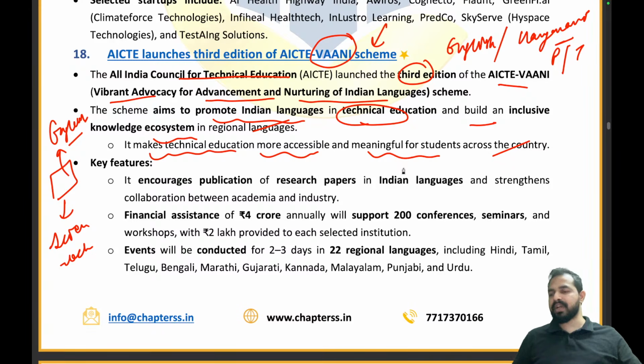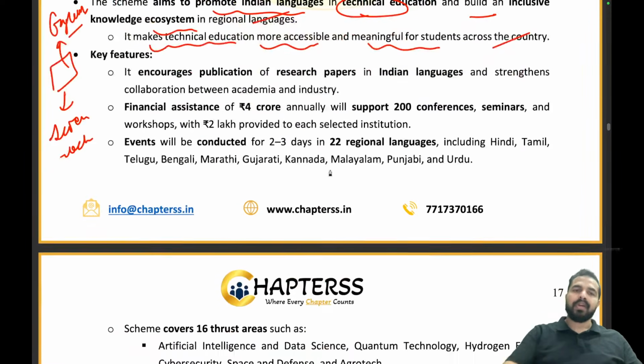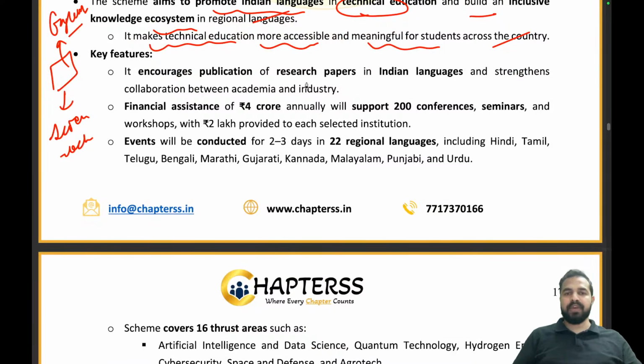They will be able to understand, express, think and write in their own languages in a more free manner and in a more innovative manner. So this is going to encourage the publication of research papers in the Indian languages and strengthen collaboration between academia and industry. So for this, what amount of financial assistance are we providing?